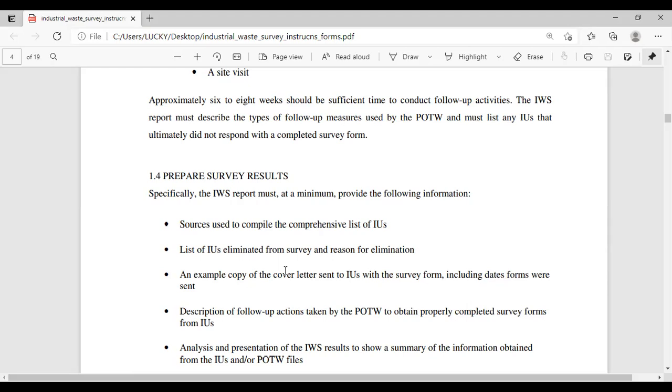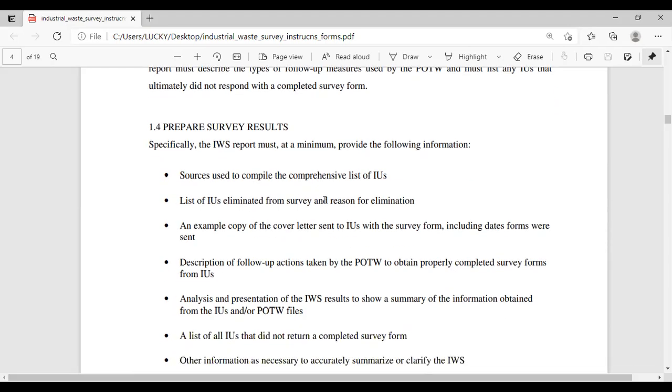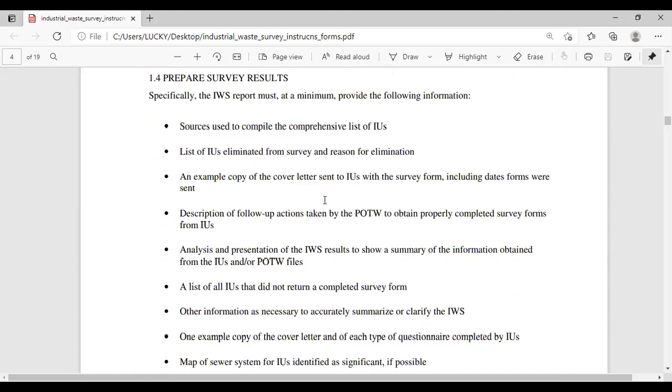Prepare survey results. The IWS report must, at a minimum, provide the following information: sources used to compile the comprehensive list of industrial users, a list of industrial users eliminated from the survey and the reason for elimination, an example copy of the cover letter sent to industrial users with the survey form, including the dates forms were sent, and a description of follow-up actions taken by the POTW to obtain properly completed survey forms from industrial users.